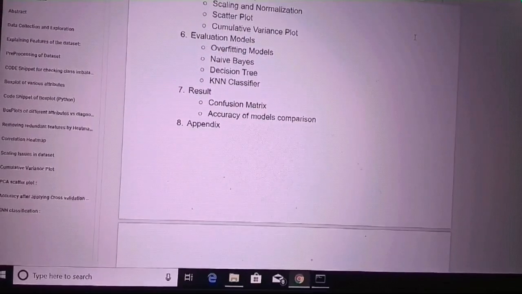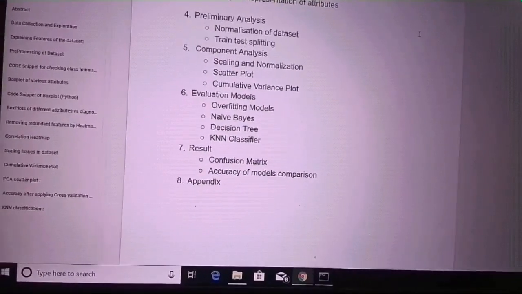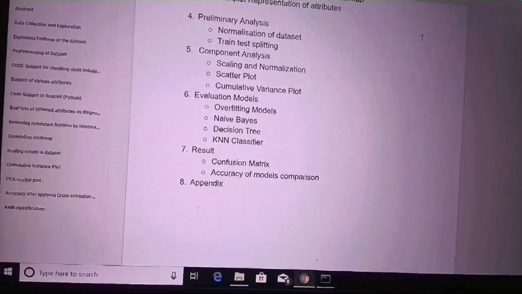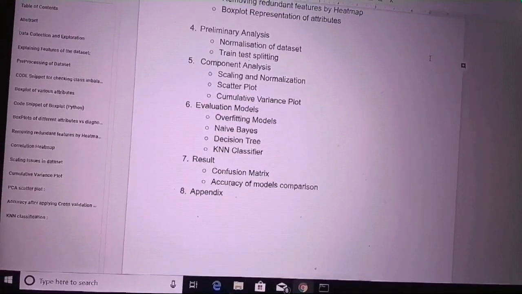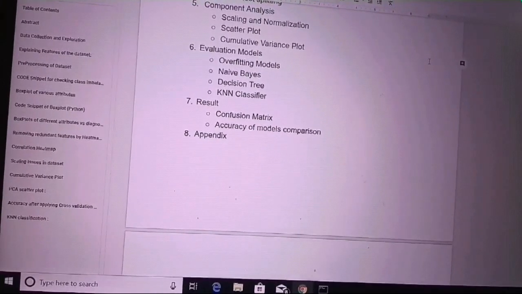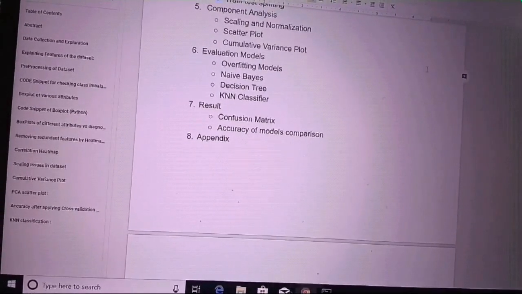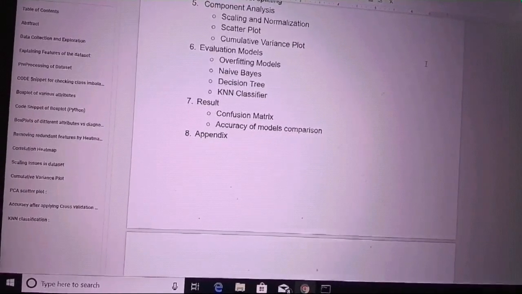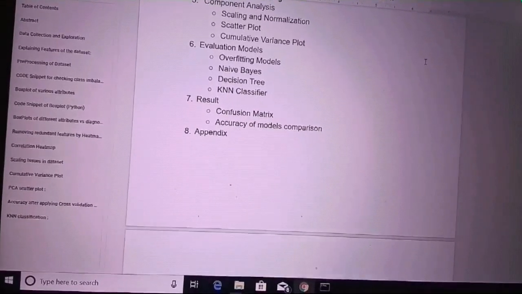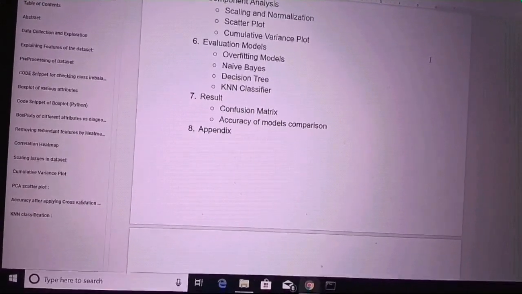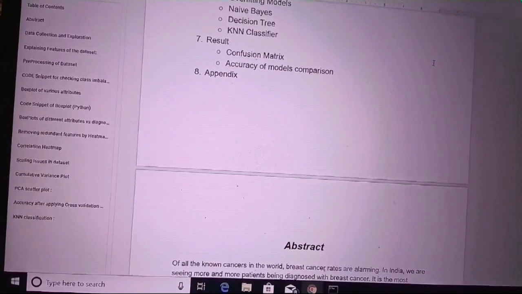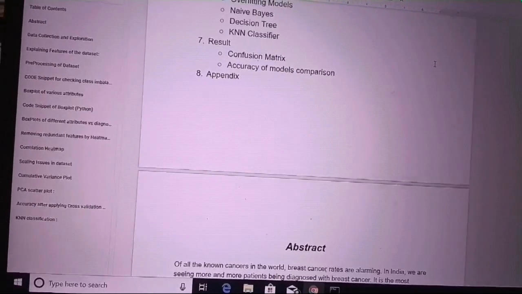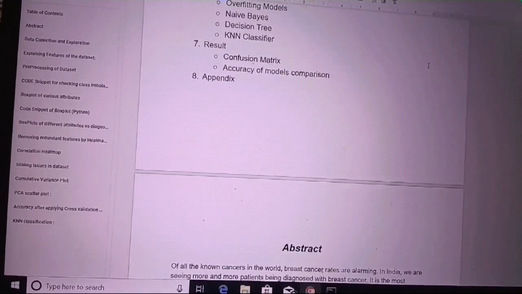Then comes component analysis. Component analysis will use scaling and normalization, a scatter plot, and a cumulative variance plot. The evaluation models that we will be using are naive Bayes, the decision tree model, and the most important one, the KNN classifier. And finally, we will have results, which will include a confusion matrix and a comparison of the accuracy of the models.